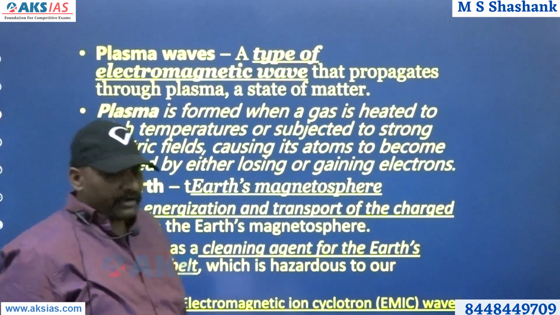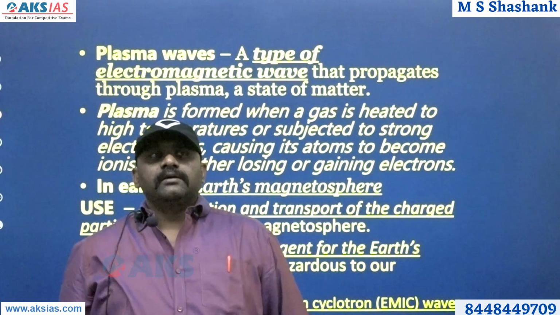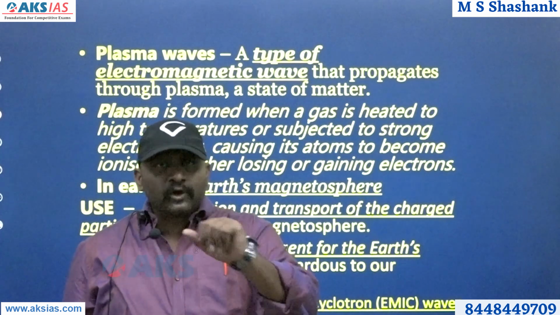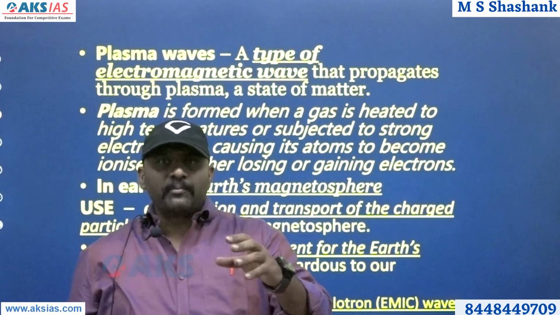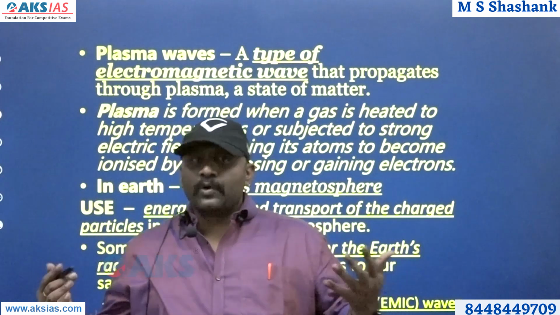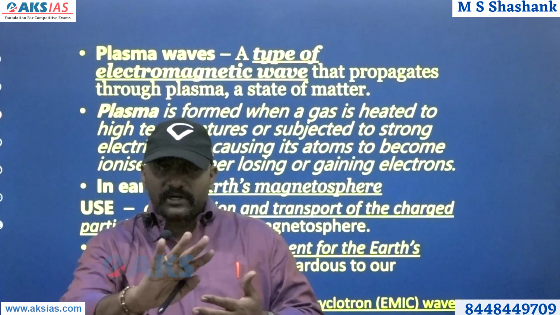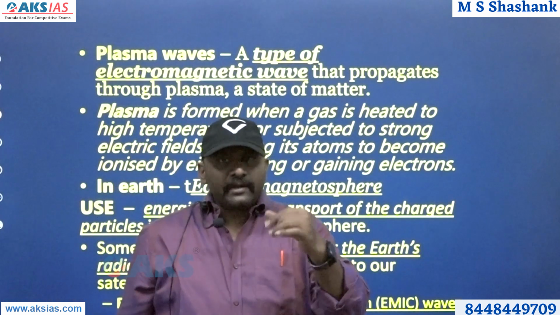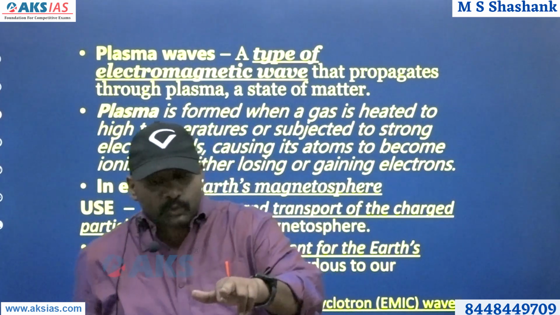So they are fundamentally, what you have to understand is, they are electromagnetic waves. You know what's an electromagnetic wave? A wave which is formed due to electric fields and magnetic fields fundamentally. So when there is a coercion of electric as well as magnetic field, a wave is created. That kind of wave is called electromagnetic wave in simple terms. But they are able to find an electromagnetic wave which can propagate through plasma.